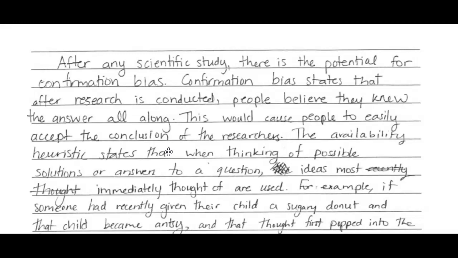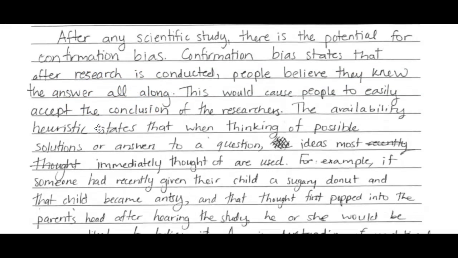So first one says, after any scientific study, there is potential for confirmation bias. Confirmation bias states that after research is conducted, people believe they knew it all along. That is wrong because it's talking about the hindsight bias. Knew it all along is a hindsight bias that would not score. This would cause people to easily accept the conclusion of the researchers.